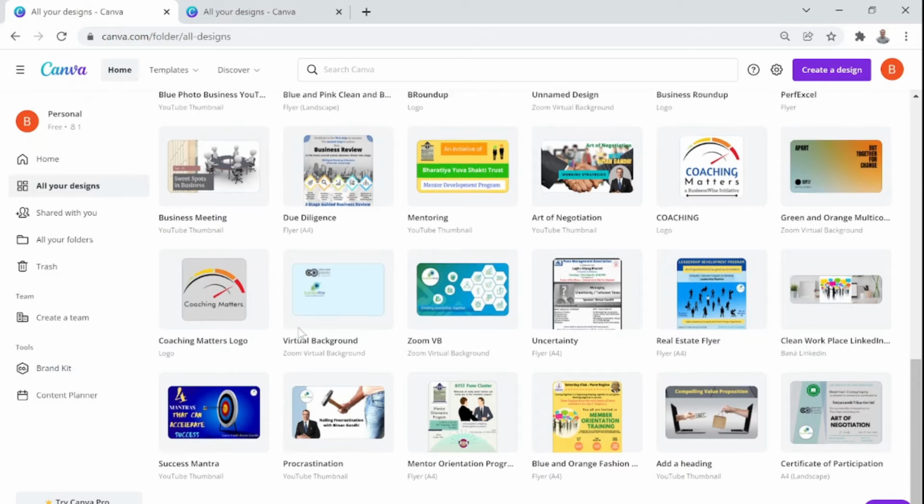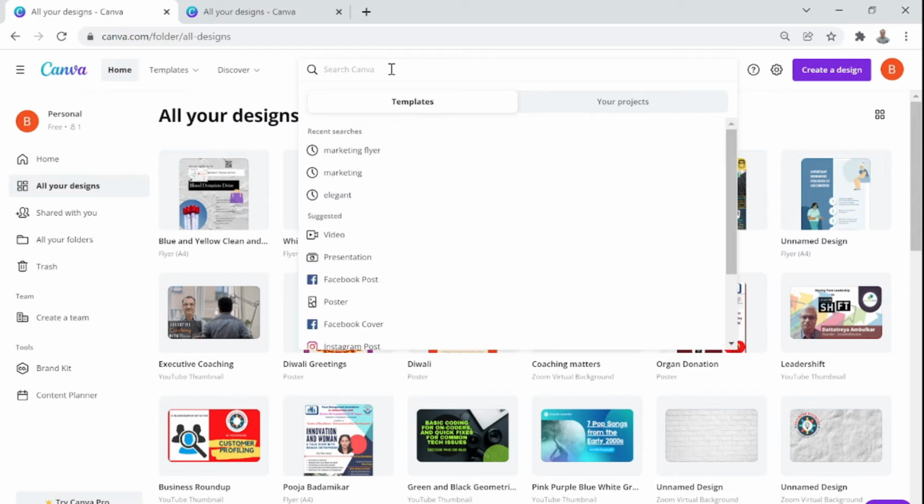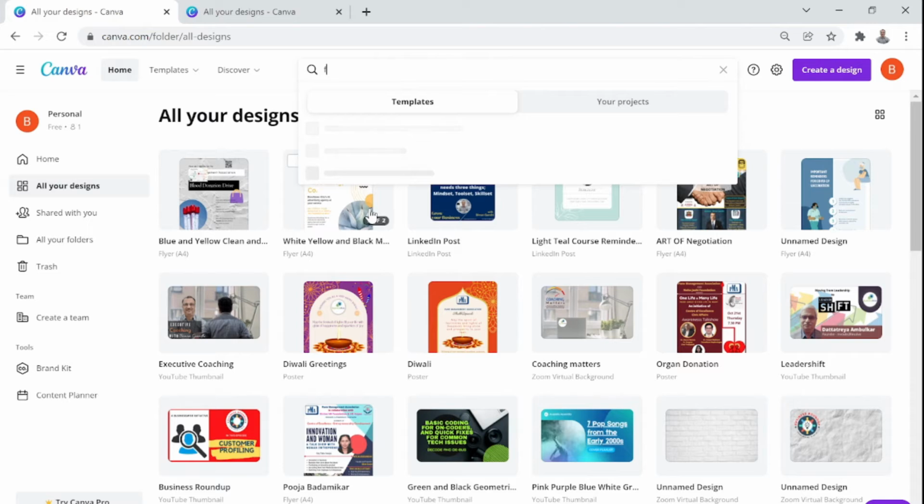Let's look at your home page. There is a bar here called the search bar, just like we search in Google. When you put your cursor there, it gives you some of my recent searches. For example, I searched for marketing flyer, marketing elegant, and you can type in anything. But since we are going to limit our discussion to flyer, you can just type in flyer. I'll give you a few seconds so you can work with me together.